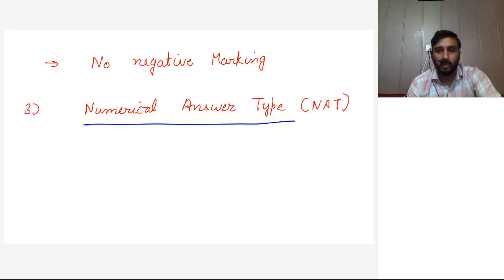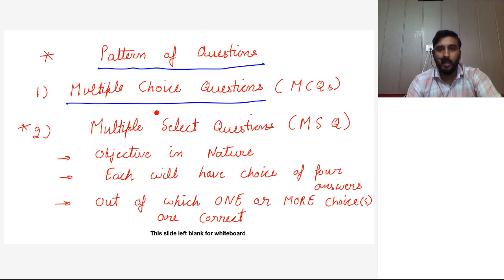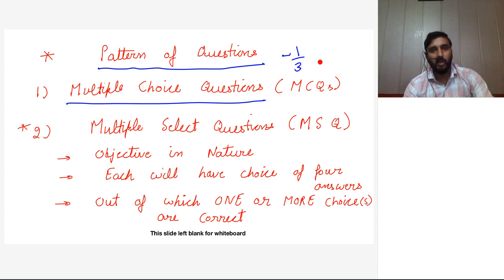But this year they have introduced one more new type. So first of all, let me explain about these types. In multiple choice questions, there will be 4 options, and you have to choose one correct option, and negative marking will be there in multiple choice questions. Okay? For 1 mark question, there will be -1/3 negative mark, and for 2 marks question, there will be -2/3 negative marking.